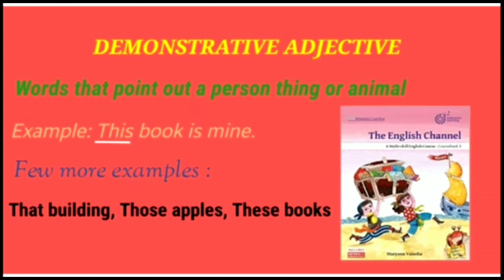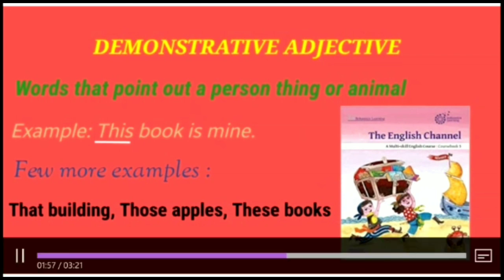Point out means to indicate a person, thing or animal. And that is why they are termed as demonstrative adjectives. Very simple to understand. This, that, these and those are demonstrative adjectives when they are used with a noun.